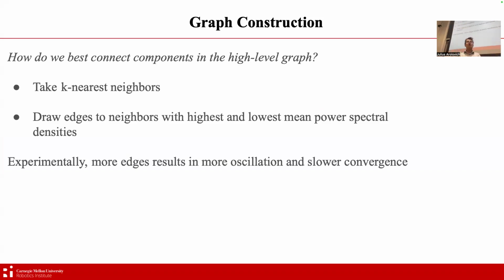Now, you might ask, well, why 2 edges? And that's a great question. This is more of an art than a science. With more edges, we found experimentally that this results in more oscillation within the system as the agents work to converge to a better sensing distribution. And having too few edges will result in insufficient connectedness for the agents to actually propagate well throughout the graph. So 2 is a sweet spot, but this is definitely a potential topic for future work.